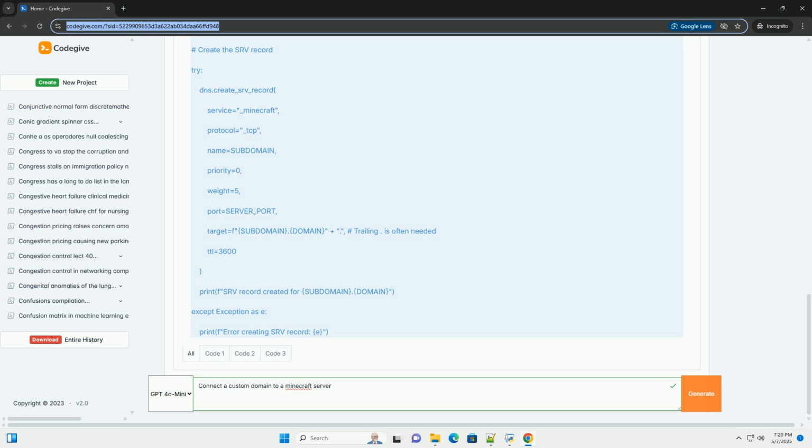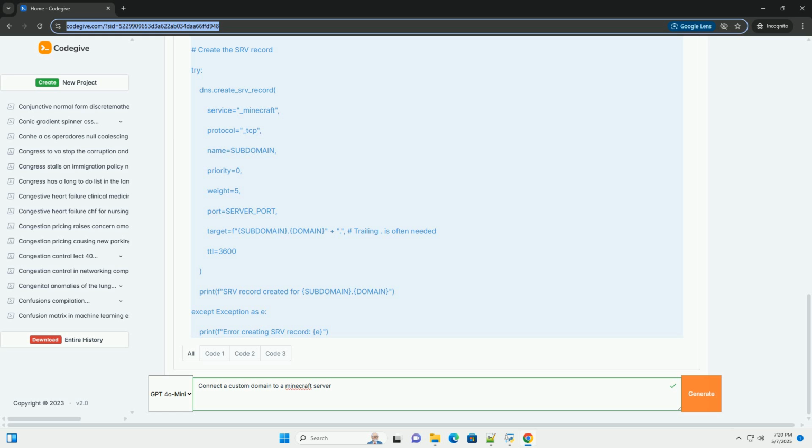6. Additional tips. Use a subdomain. It's generally recommended to use a subdomain, for example play.miserver.com, rather than the root domain, for example miserver.com, for your Minecraft server. This allows you to use the root domain for a website or other services. Document your settings.